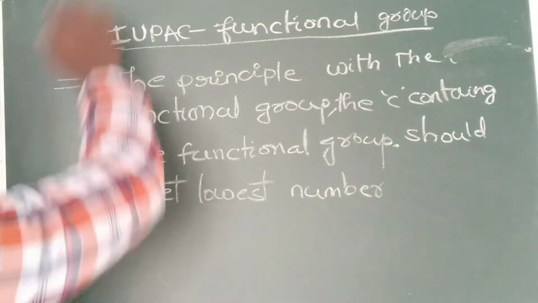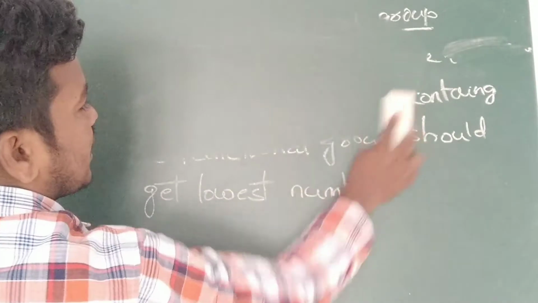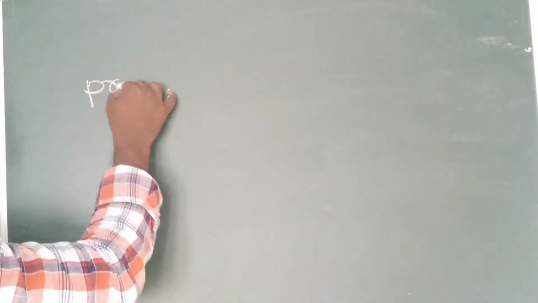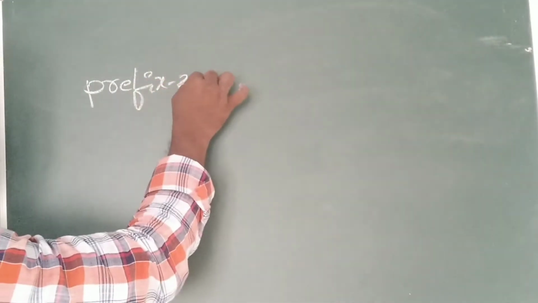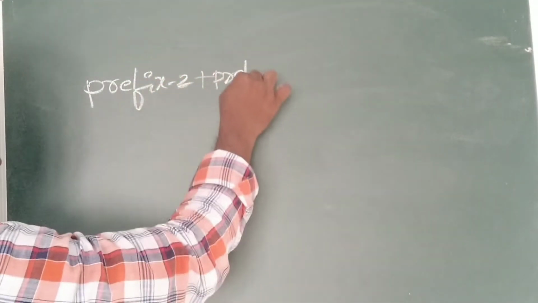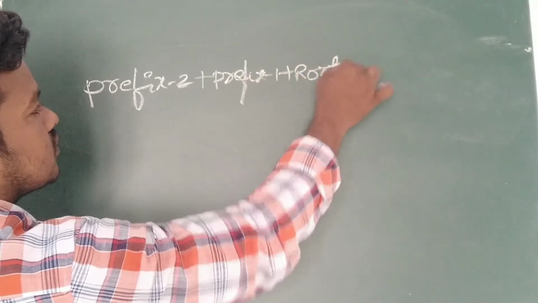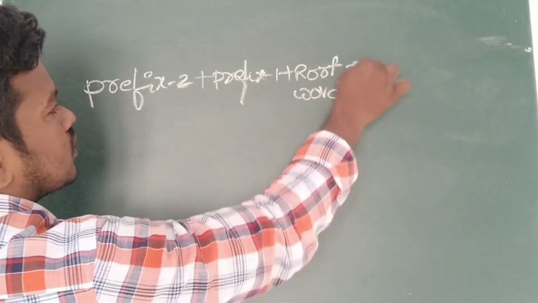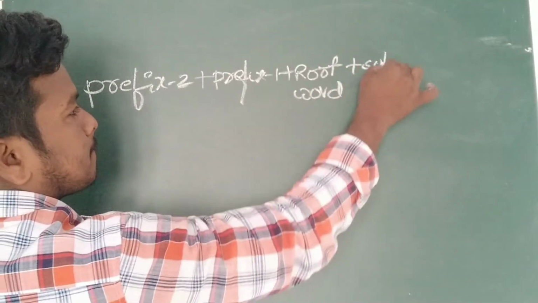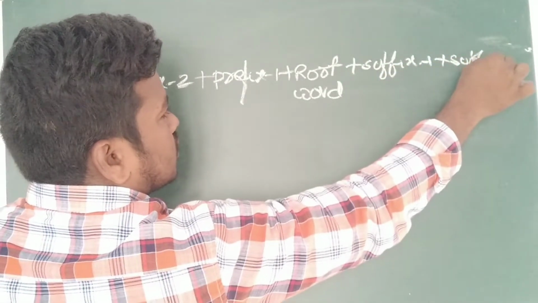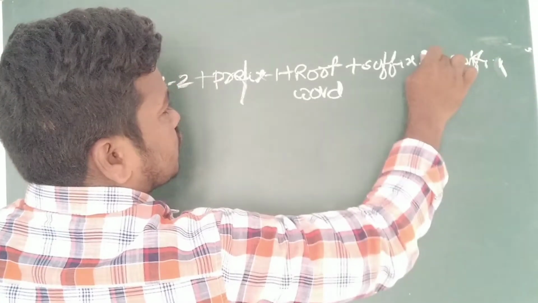Now see one example. We know the main structure of the IUPAC name also: prefix 2, prefix 1, root word, suffix 1 and suffix 2.